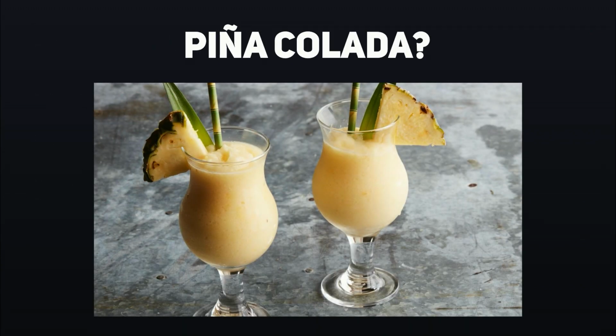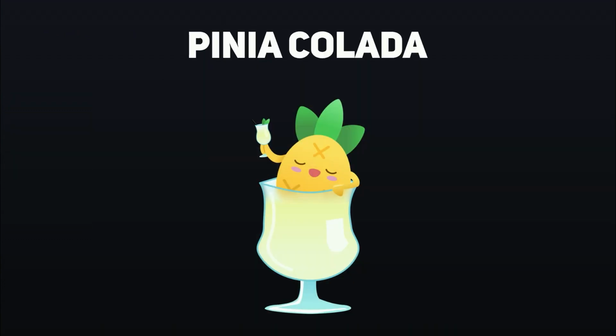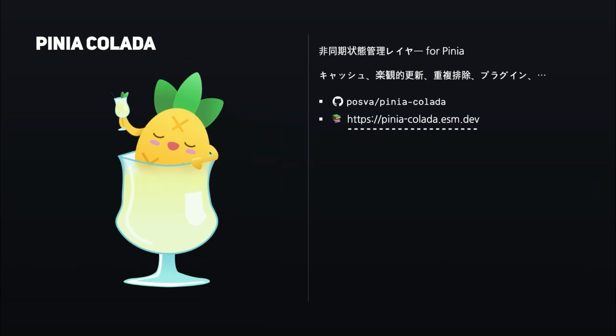So I've been mentioning this Pina Colada thing a few times, but I haven't really explained what it is. I'm not talking about a cocktail. I'm talking about this. Who has seen this before? A few hands. So Pina Colada is a library I have been working on for the past year. It is built on top of Pina stores, and it brings the async to the state management, right? It's the layer of async state management solution that uses Pina stores.